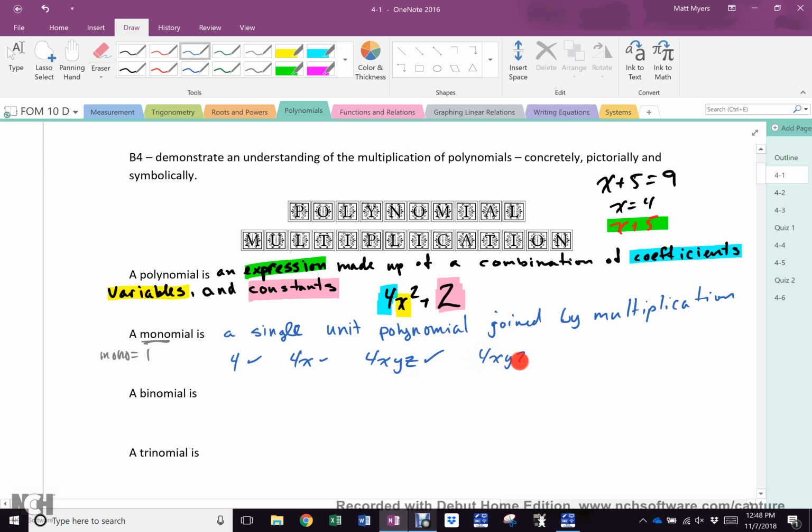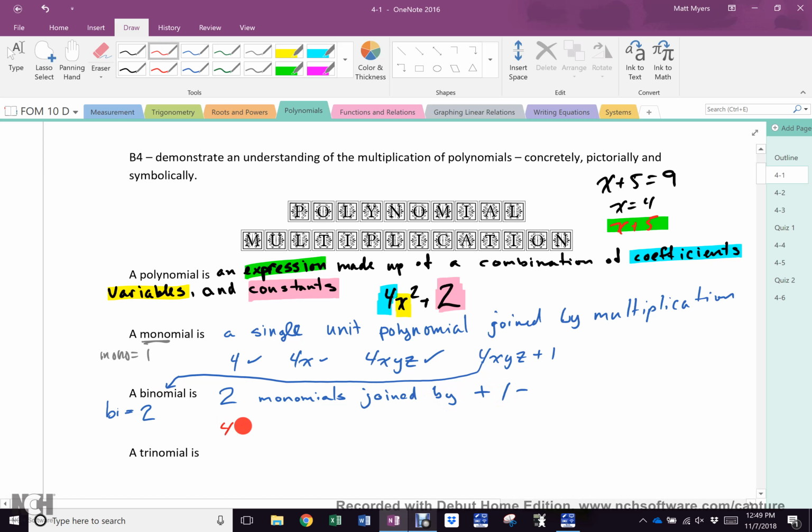What about this one? Come on. 4xyz plus 1. No. That is a binomial. Bi equals 2, like a bicycle. So a binomial is 2 monomials joined by what? Addition or subtraction.